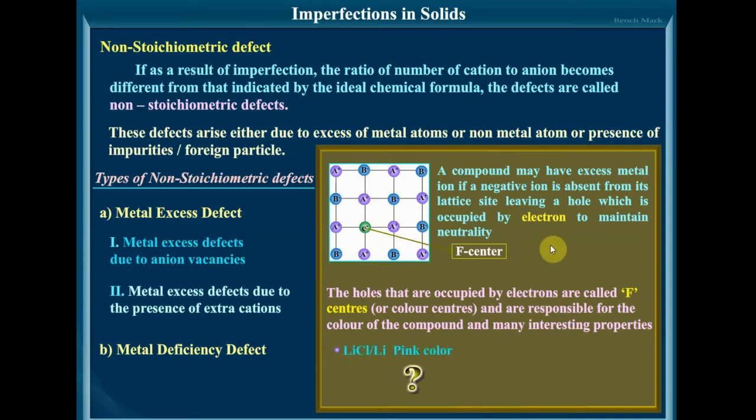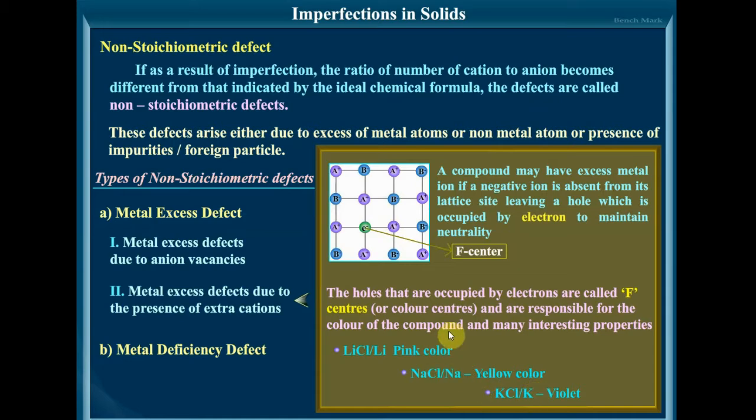For example, here it is shown: excess of Li makes LiCl pink in color. Similarly, excess of sodium in NaCl makes the crystal appear yellow. Excess of potassium in KCl makes it violet. So greater the number of F centers, greater is the intensity of the color. The solids containing F centers are paramagnetic because the electrons occupying the holes are unpaired. So remember that point. NaCl is yellow in color, KCl is violet in color.